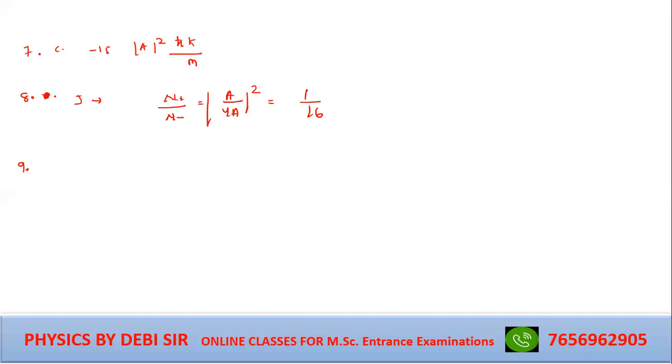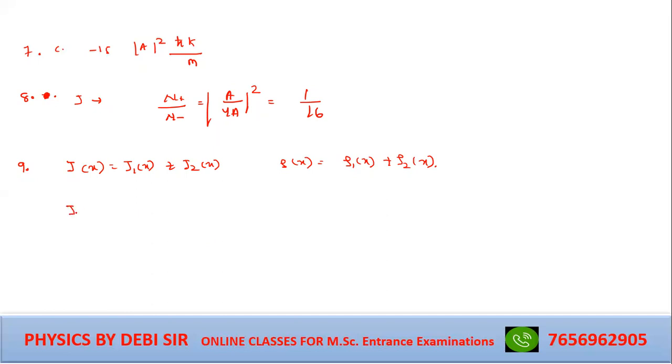Question number 9. The wave function is a superposition of two wave functions psi 1 x and psi 2 x. A1, A2 are real constants. Rho x, rho 1 x, rho 2 x are the probability densities. Jx, J1x, J2x are the probability current densities of the corresponding wave functions psi x, psi 1 x, psi 2 x. Given, see the condition: Jx equal to J1x plus J2x, rho x equal to rho 1x plus rho 2x. The question is which is correct?